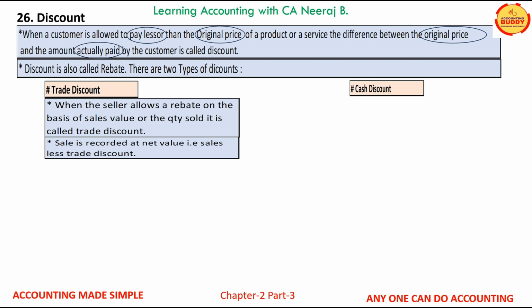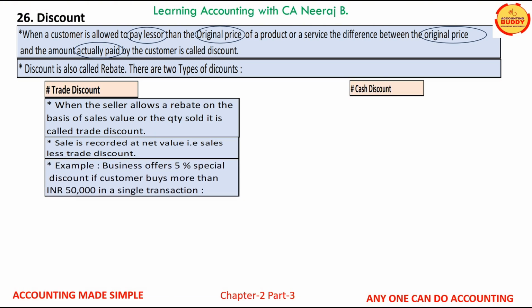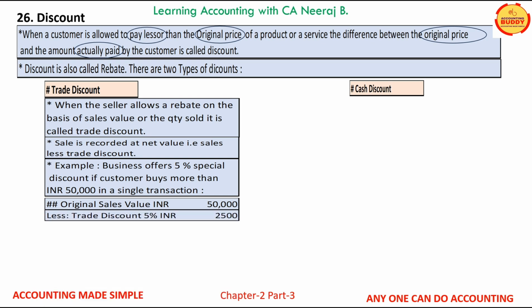Let us understand it with an example. Say a business offers a conditional discount of 5% if the customer buys goods worth more than INR 50,000 in a single transaction. Now the original sales value is INR 50,000 and the agreed discount is 5%, which amounts to INR 2,500.